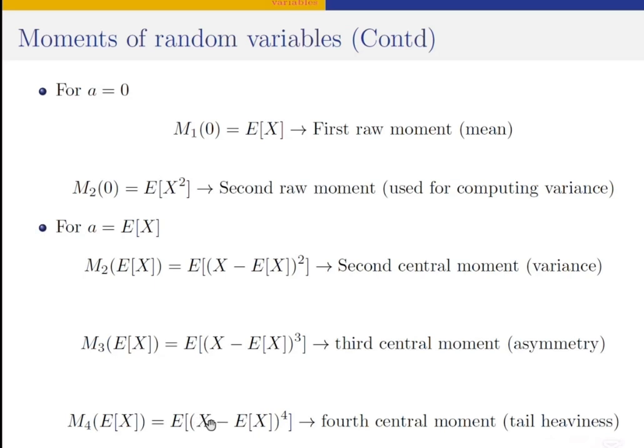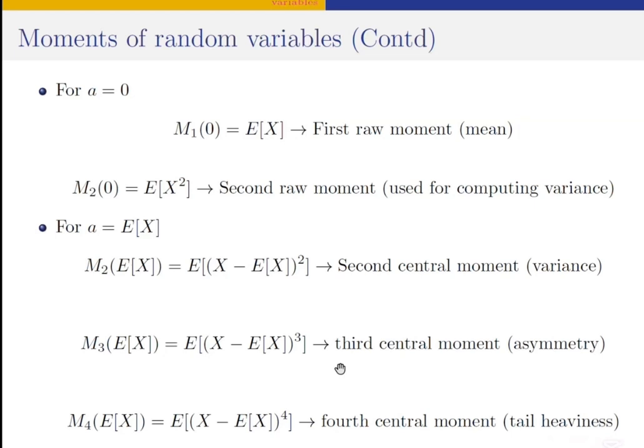For distributions like this, the fourth central moment generally is used to measure tail heaviness. Distributions that have heavy tails are usually distributions that contain some form of outliers, some very few outliers in them. So the fourth central moment is a measure of tail heaviness, or a measure of kurtosis of a distribution.